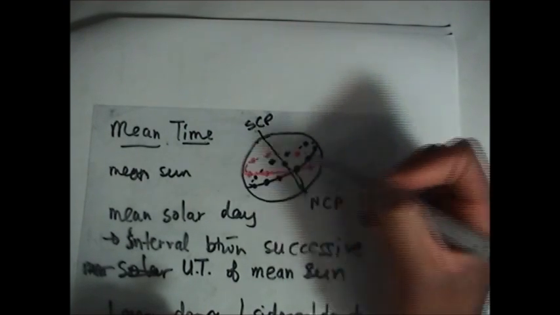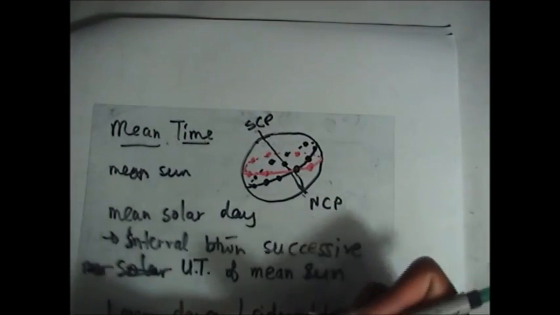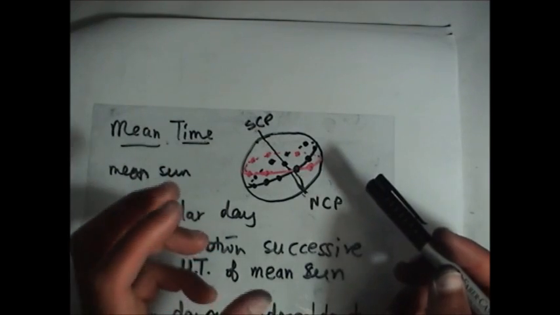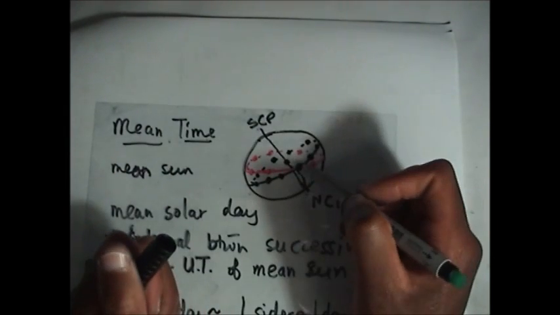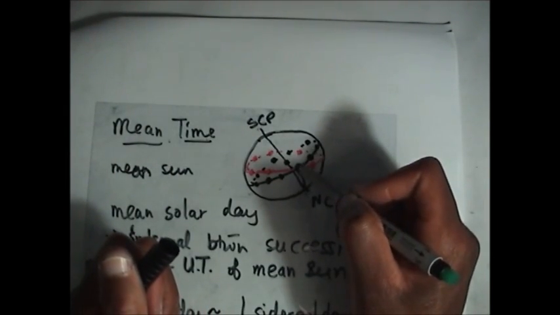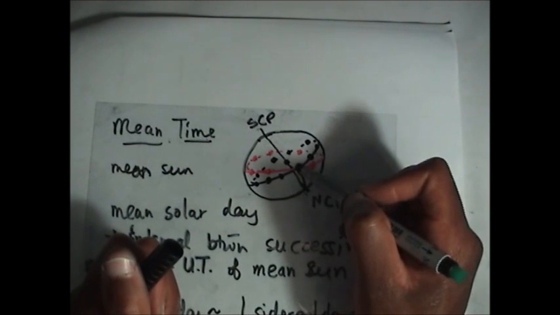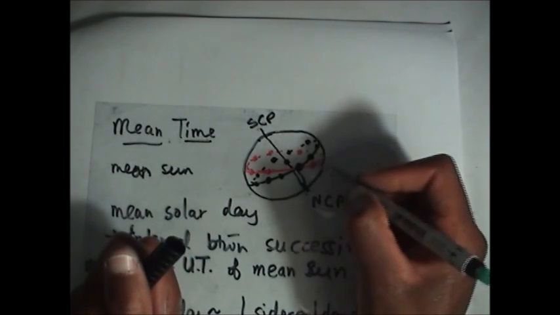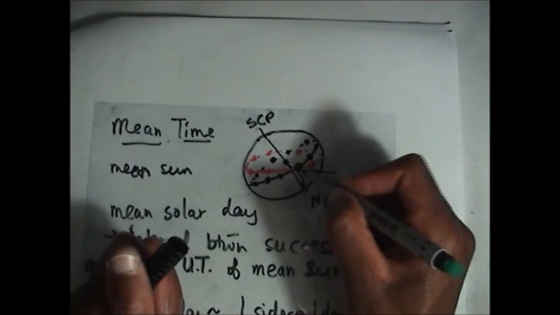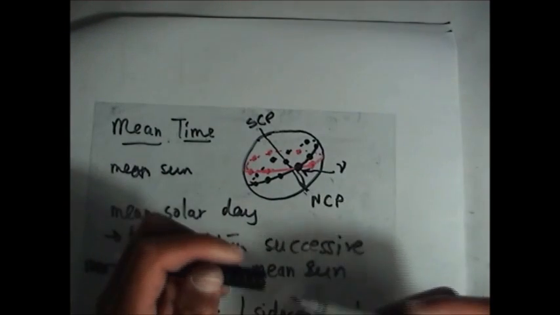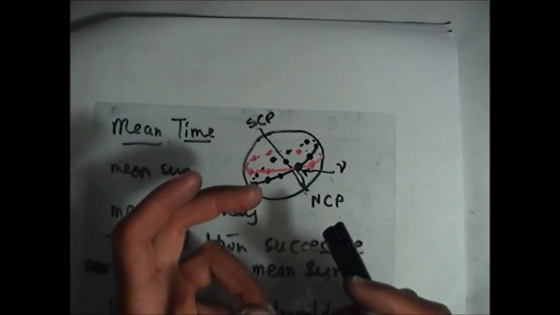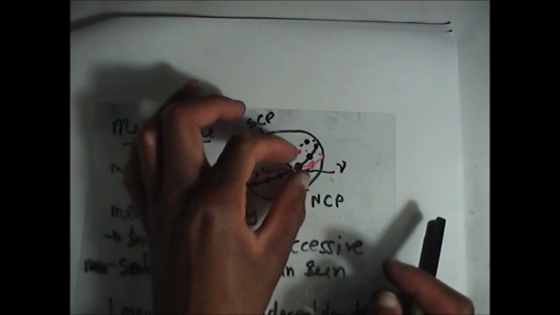The relationship between the normal sun and the mean sun is that here, at the point V, the mean sun and the solar sun coincide. So they will be at the same point.